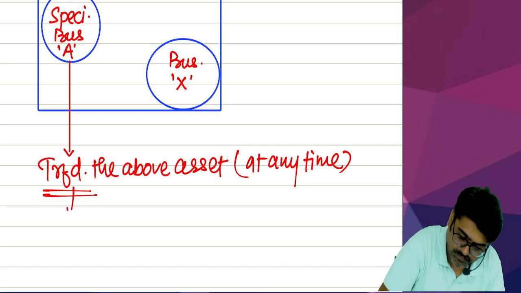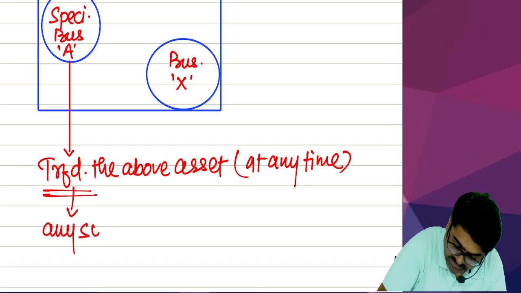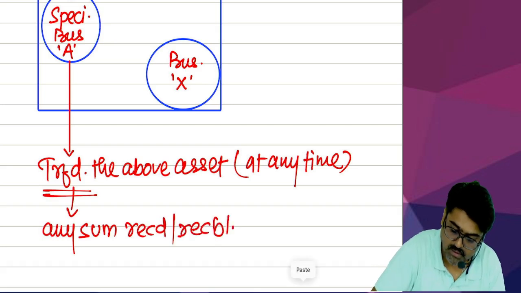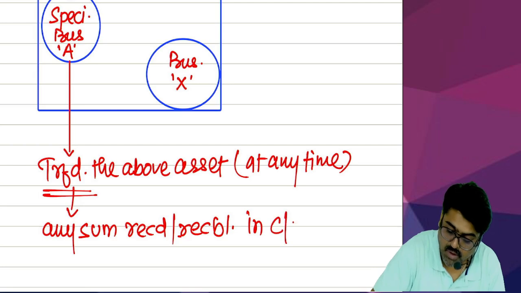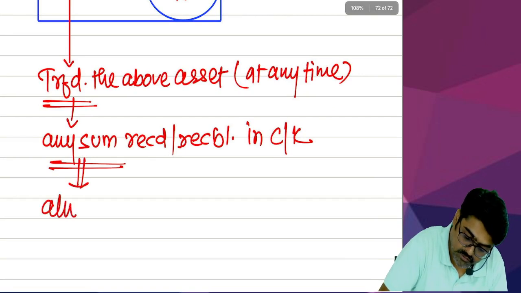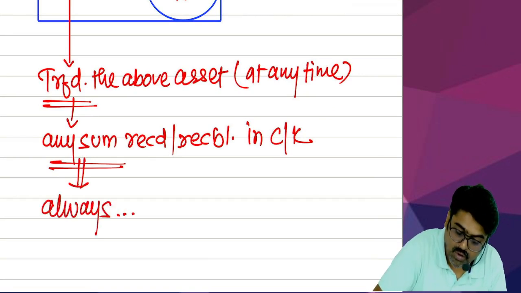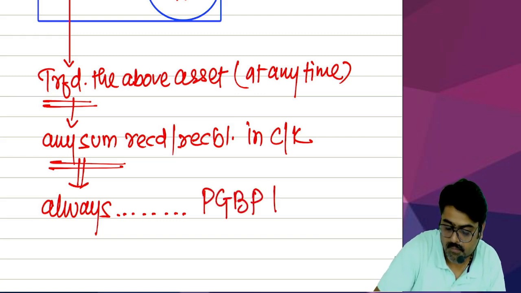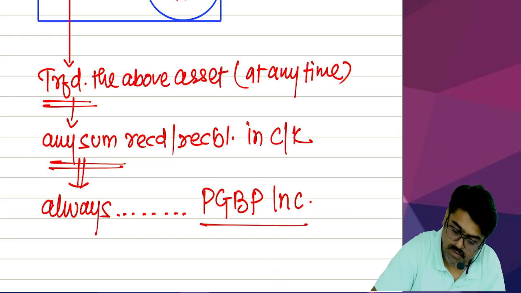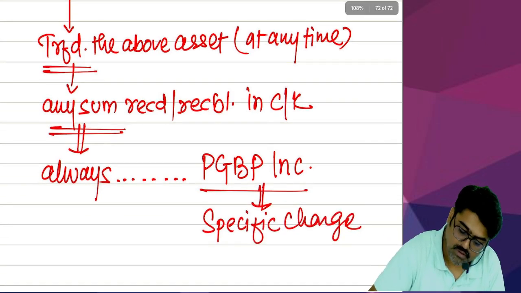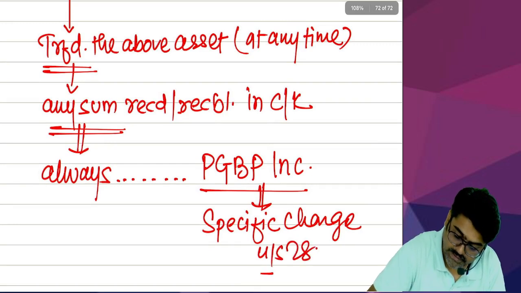On transfer, any sum which is received or receivable in cash or in kind, that sum will always be treated as your PGBP income, specific charge under section 28.